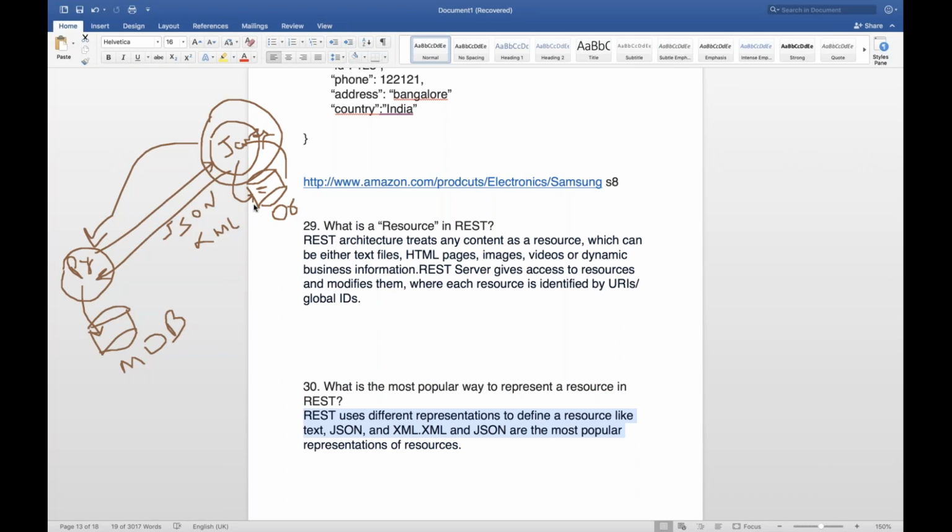Or whatever result set object is coming from the Oracle database, if you send this different object here, Python maybe will not understand. So that's why it is always easy and simple to pass JSON, XML, or maybe some text, so that they can easily read it and use it. And these are very lightweight also.